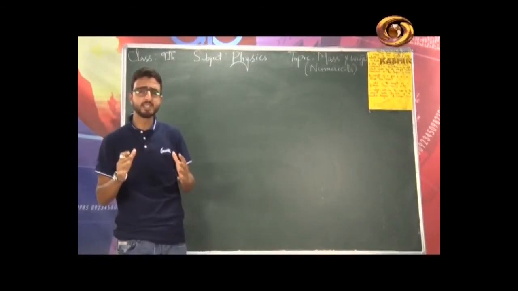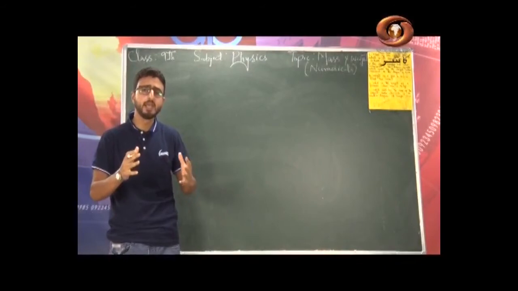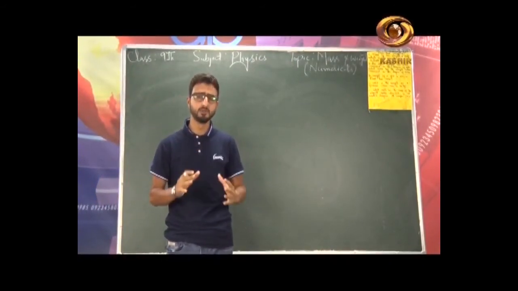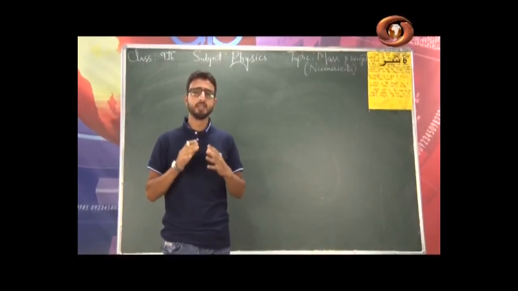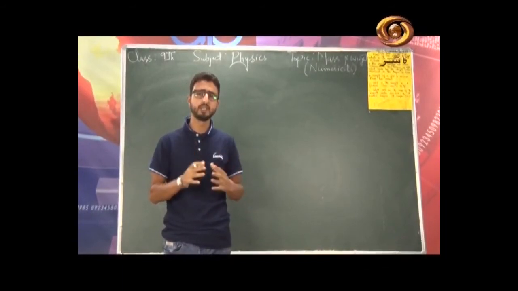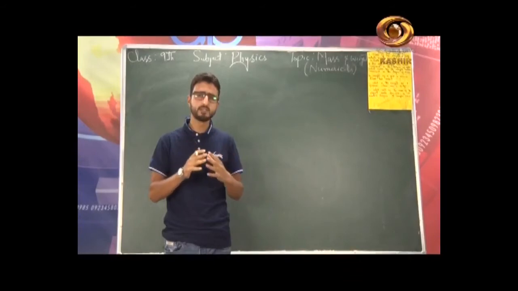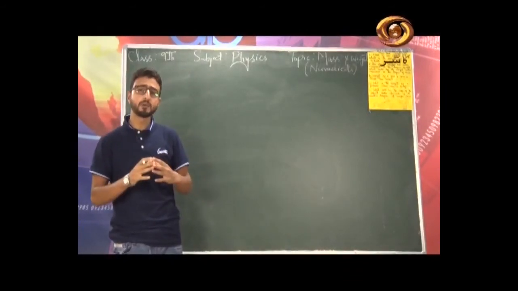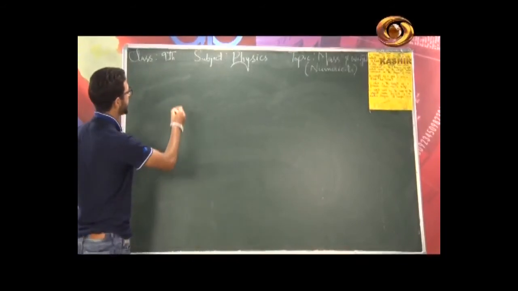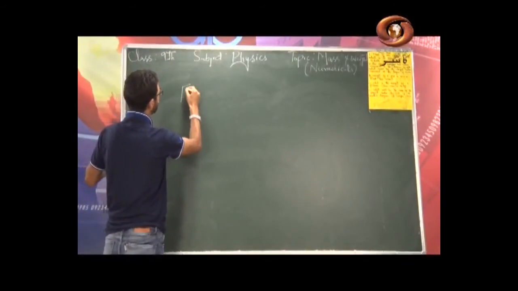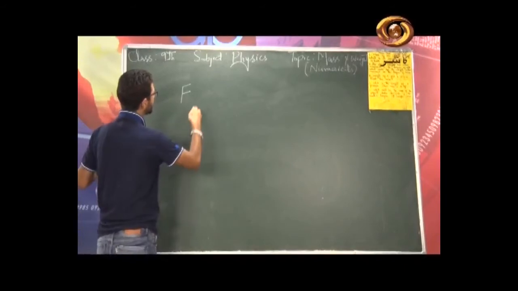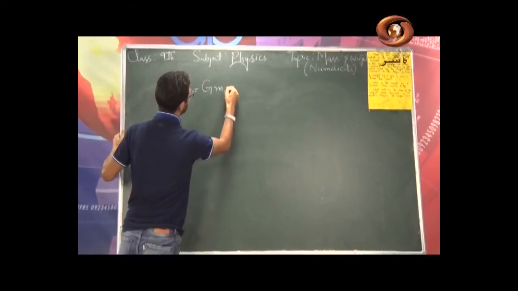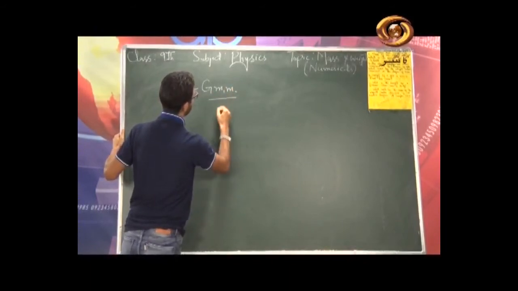But before discussing this concept of mass and weight, let me remind you the things which we have discussed so far in this very unit. I mean gravitation, 9th class chapter gravitation. So far in this chapter we have discussed the concept of gravity and gravitation. After this we discussed the famous universal law of gravitation. If you remember the statement of that very law, the force of attraction is F is equal to G m1 m2 divided by r square.